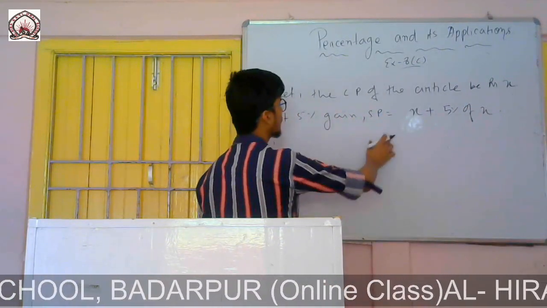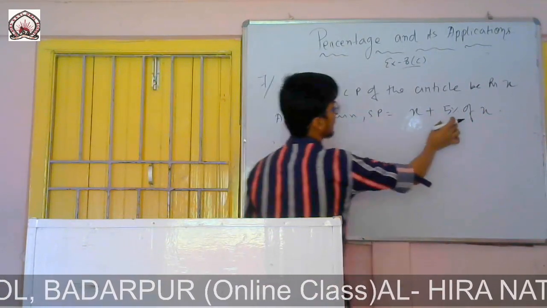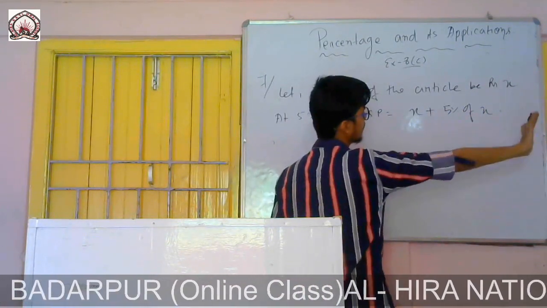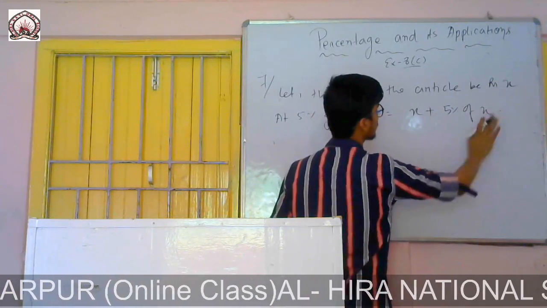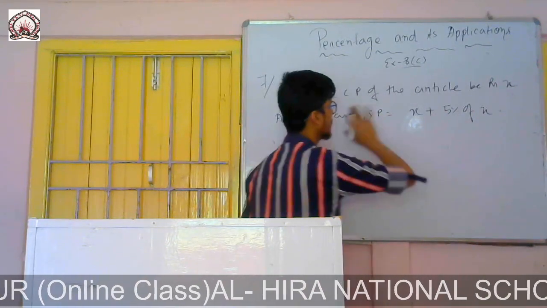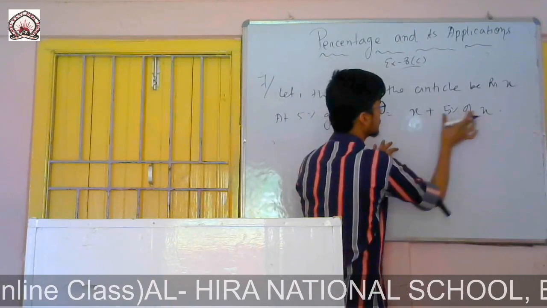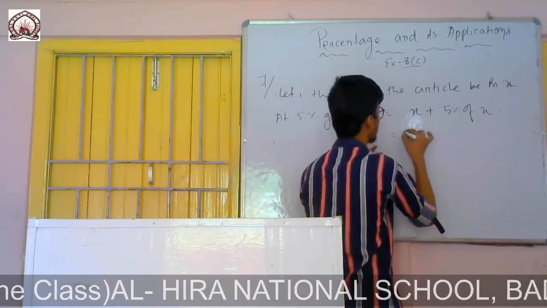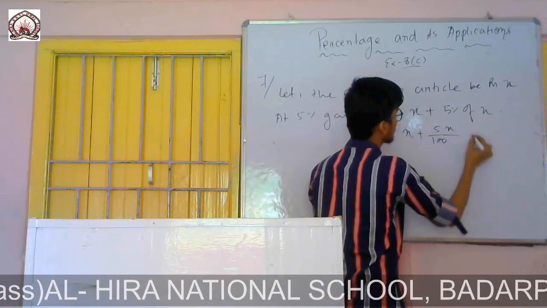Directly I am finding the SP. If you want, you can find it in a different way, but here SP will be his cost price plus his 5% gain. So cost price is x, 5% gain means 5 by 100 of x.